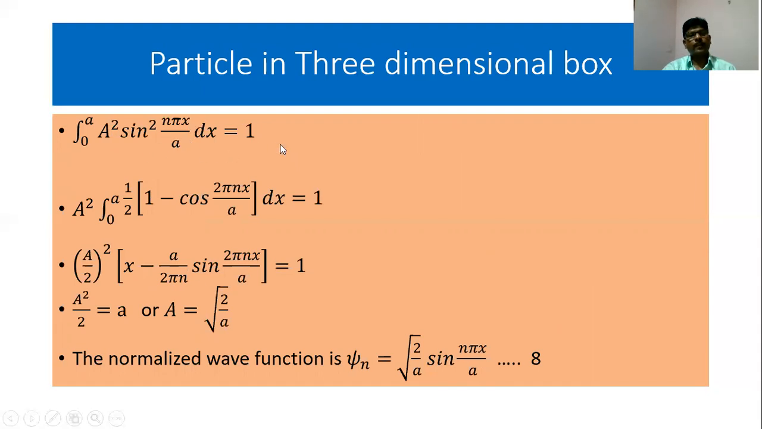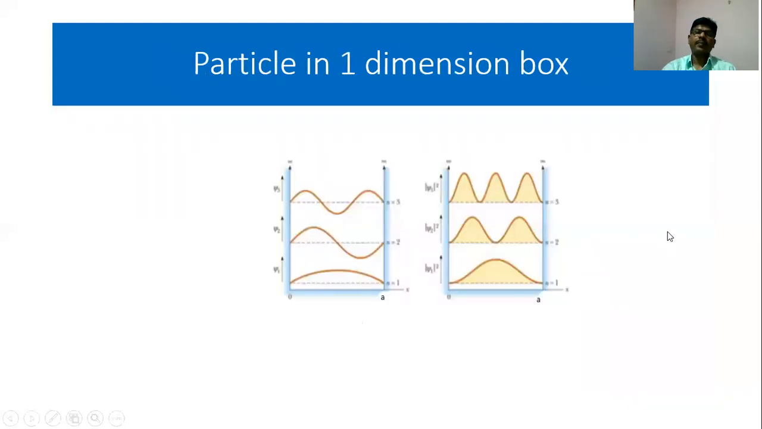On integration, as the steps are there on the screen, you can go through them one by one. We get A square by 2 is equal to a, or capital A is equal to under root 2 by a. The normalized wave function is equal to under root 2 by a sine n pi x by a. So in this derivation, we have seen energy is quantized and got an expression for the energy and also got the wave function.